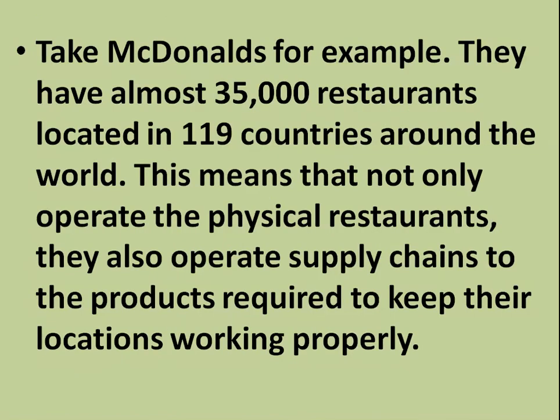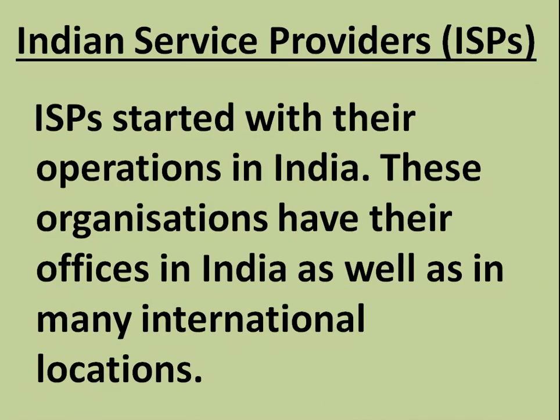For this one, let's take the example of McDonald's. They have almost 35,000 restaurants located in 119 countries around the world. This means that they not only operate the physical restaurants, they also operate supply chains for the products required to keep their locations working properly. So this is a multinational company with the help of BPM, and we are explaining it with the example of McDonald's.